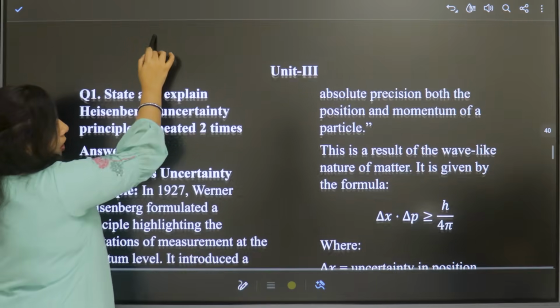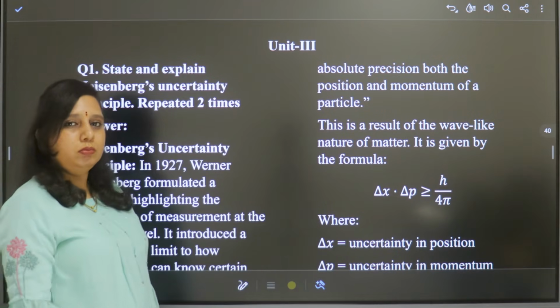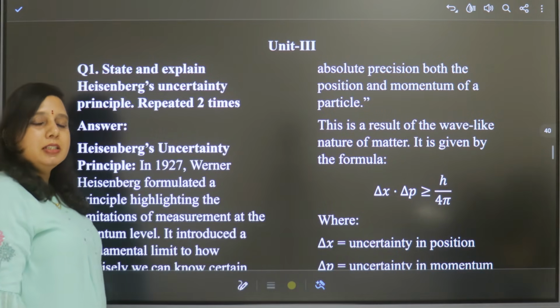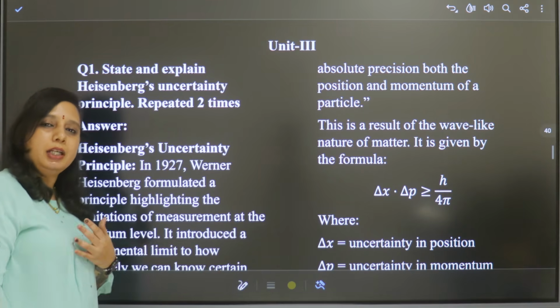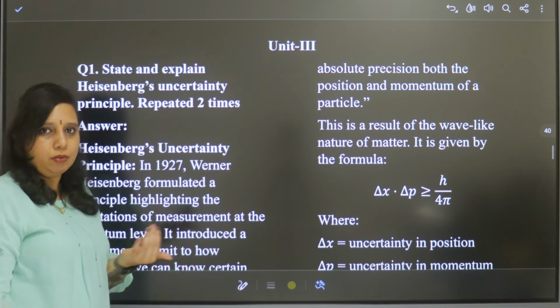So that is about unit 2. Mostly all questions are covered. Those are the important questions and you can get good marks if you read those.